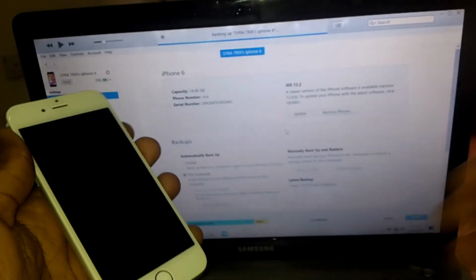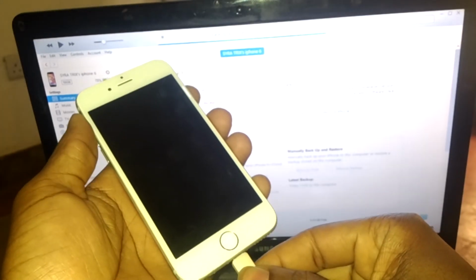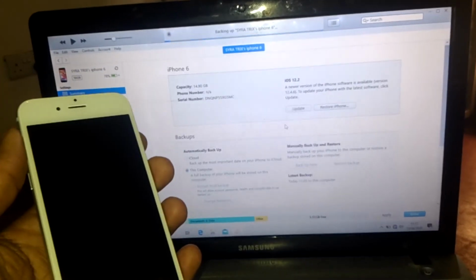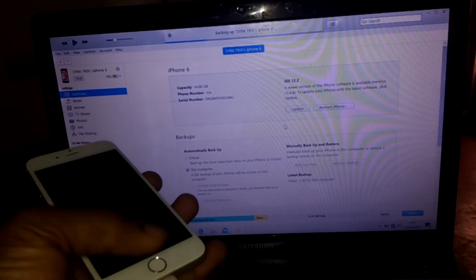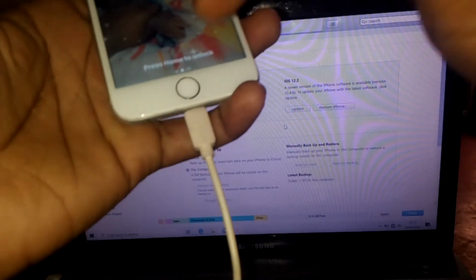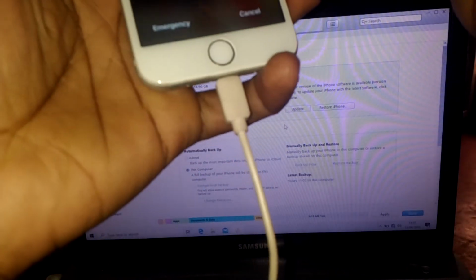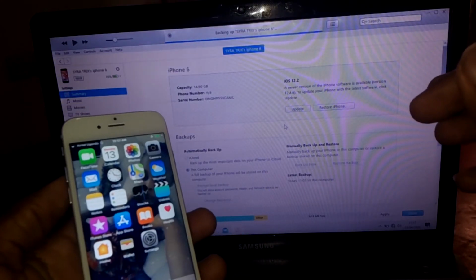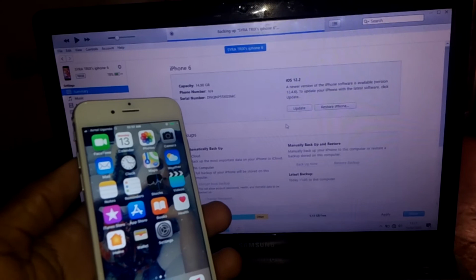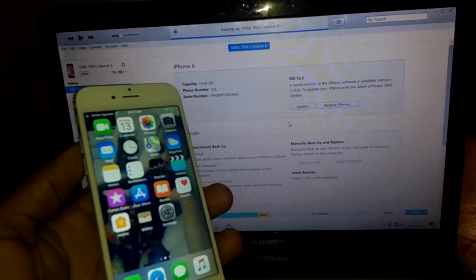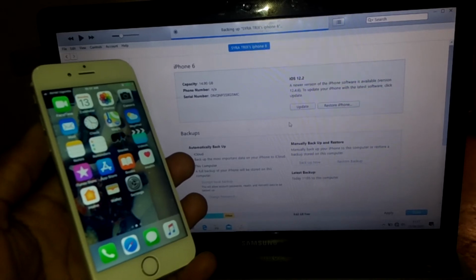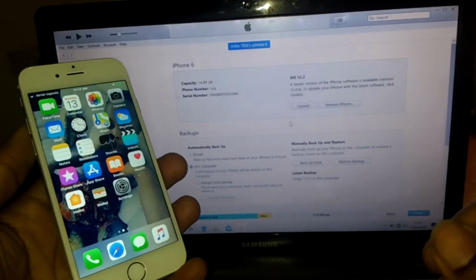I'm going to help him how to update and back up his phone. So this is the process we are going through, and you have to wait for the process to finish. So our backup is done.